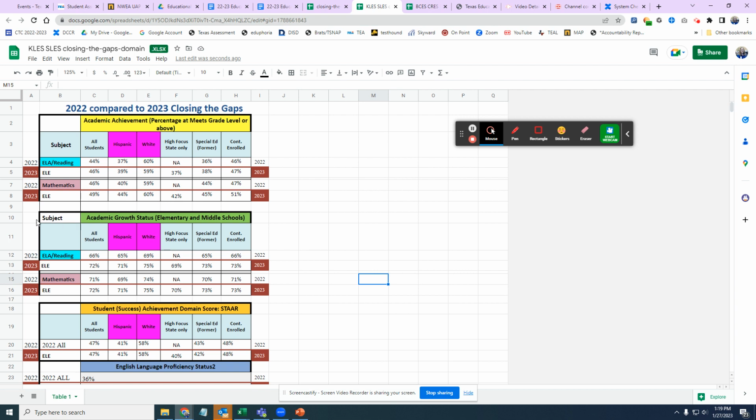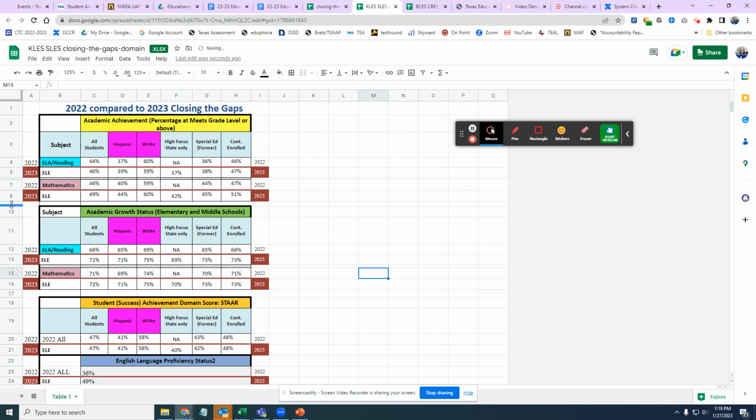Okay. Then for academic growth, remember we have that new chart. We're now looking at it by performance levels, and it's called the transition chart. So did the student transition from high did not meet to low approaches? Did the student transition from low approaches to high approaches? Did the student transition from high approaches to low meets?